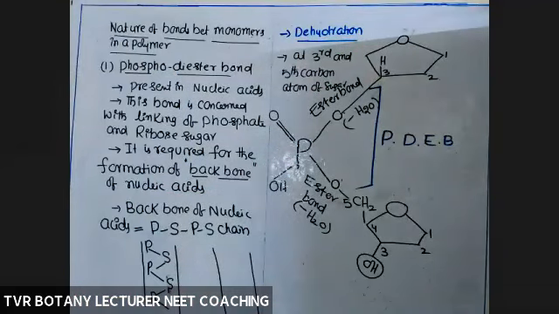So that is about a phosphodiester bond. Take it, copy it. Okay, now I'm erasing the board. Completed.